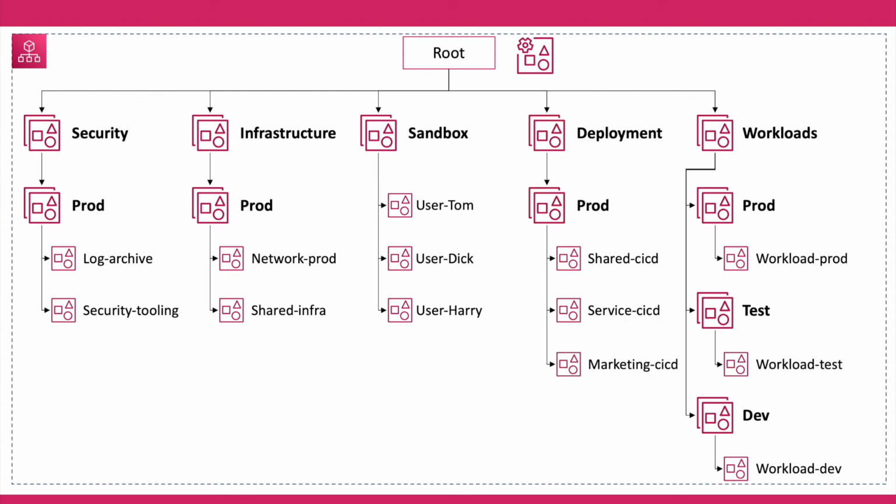In the next scenario, we are going to make it slightly more complex by adding a CI/CD pipeline and resources to validate changes and automate deployments to the test and production workload environments. In this case, we are going to add a deployment OU with a child prod OU and a set of CI/CD prod accounts. This is the end of the video.